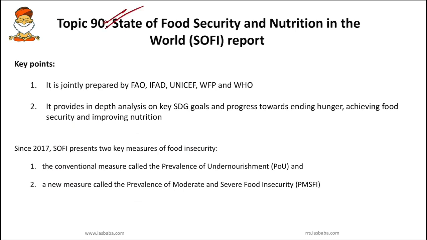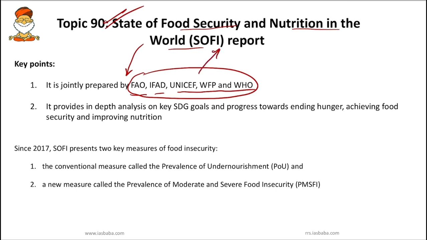And today's last topic is the State of Food Security and Nutrition in the World report, SOFI. The first important fact we have to know is that it is jointly prepared by FAO, that is the Food and Agriculture Organization, IFAD, that is the International Fund for Agriculture Development, UNICEF, World Food Program, and World Health Organization. These are some of the important organizations. They all jointly prepare this SOFI report.